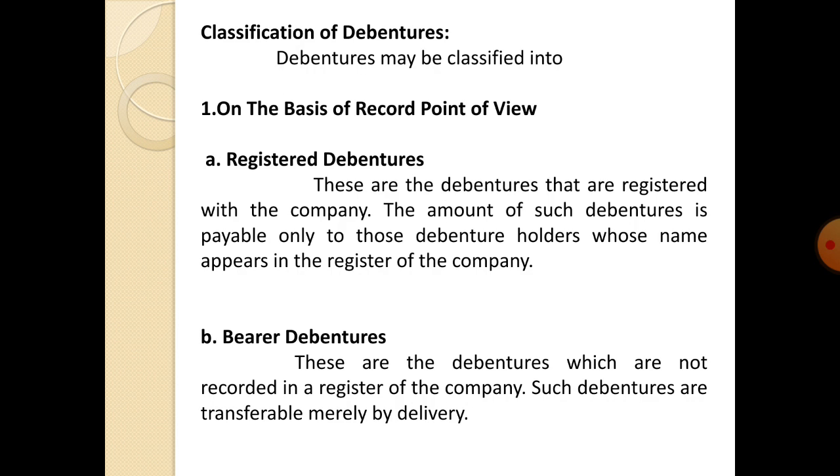In this slide, we discuss the topic of classification of debentures. As we have said earlier, debentures may be classified on the basis of the record point of view. On the basis of record point of view, they are classified into two types. One is registered debentures, second one is bearer debentures. Let us discuss registered debentures.